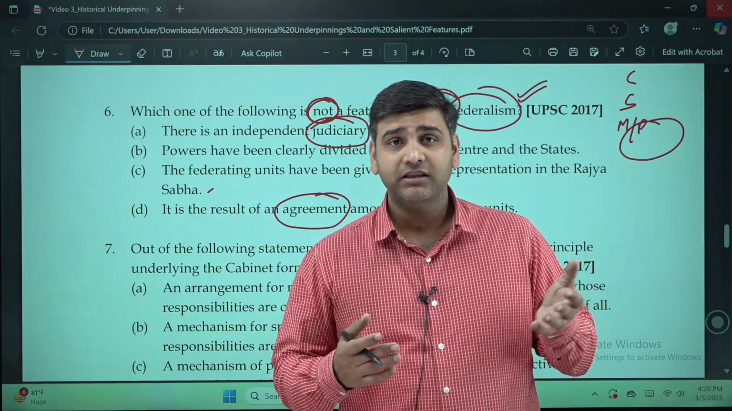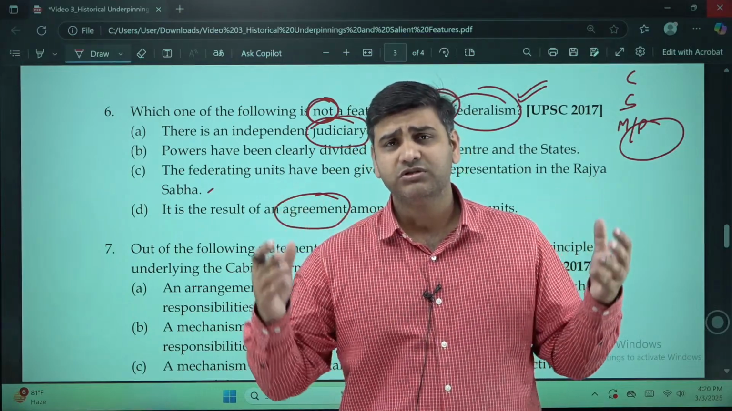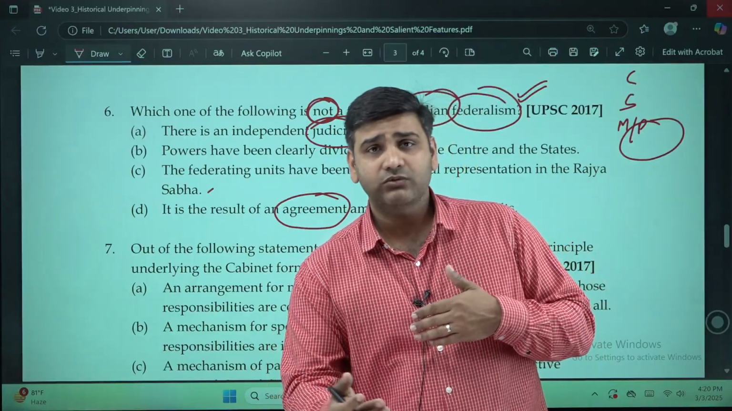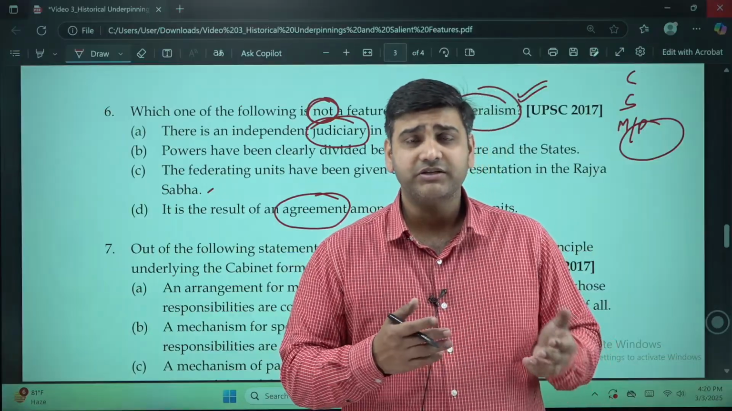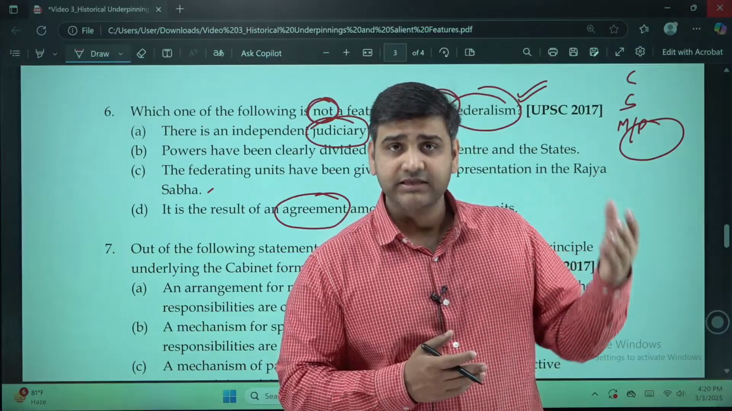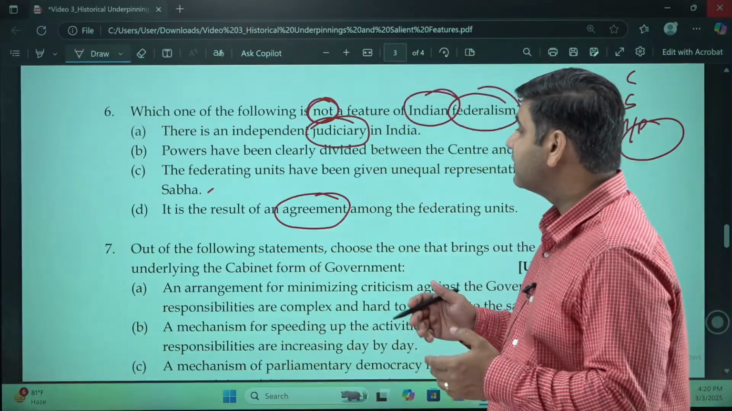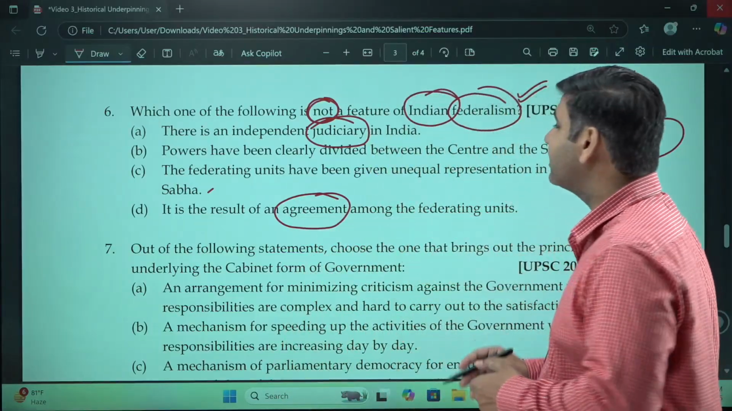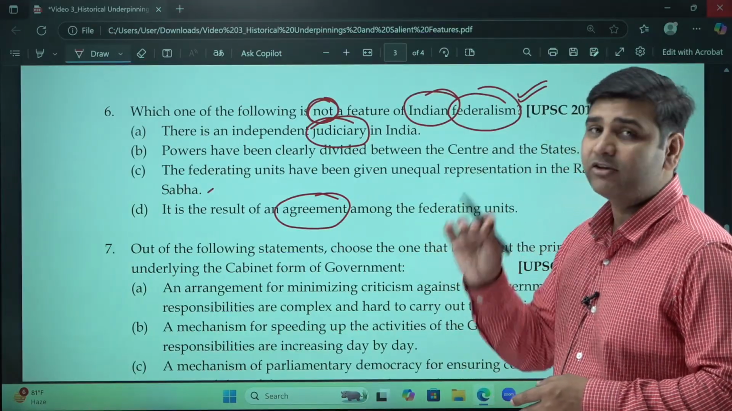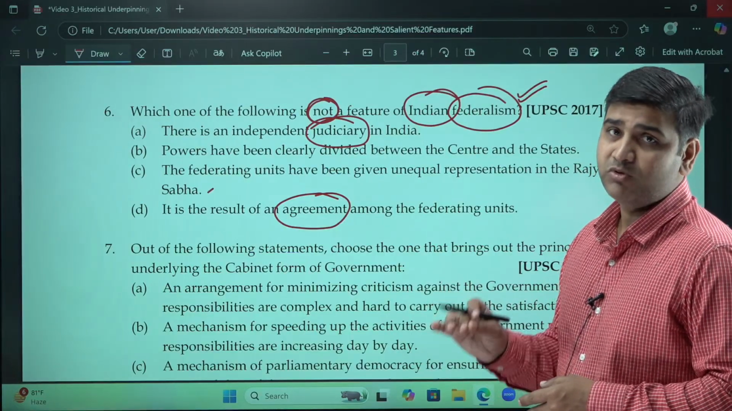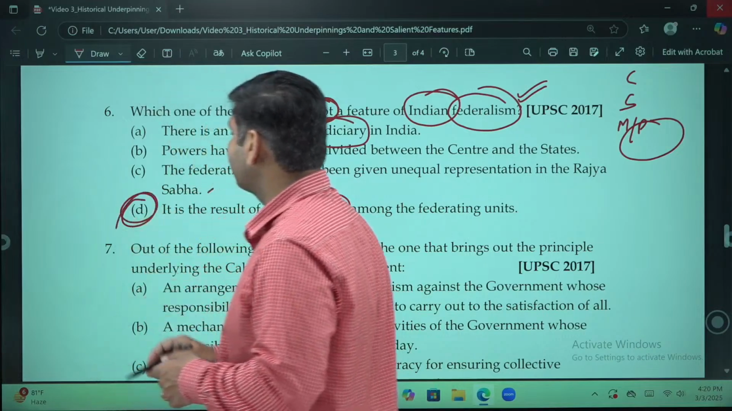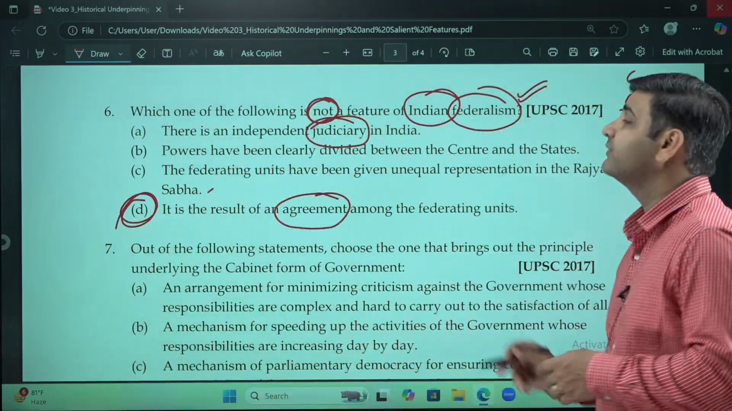Before that, there were Madras, a huge state, and Mysore was also a state. But later on, it became Tamil Nadu and then Andhra Pradesh, and they were bifurcated on the basis of languages. Who was doing it? The central government. So there was nothing like an agreement among the federating states. So if you search for the most appropriate option, you will come to option D, because it is not a feature of Indian federalism.